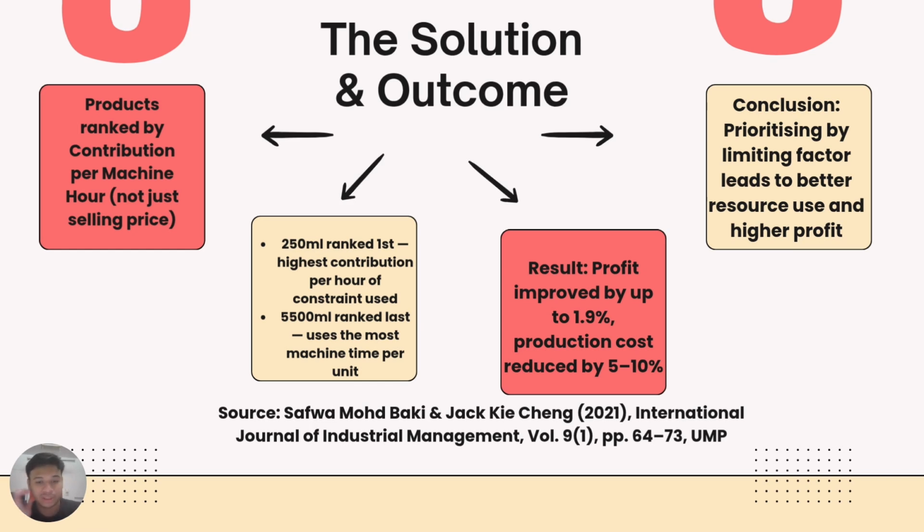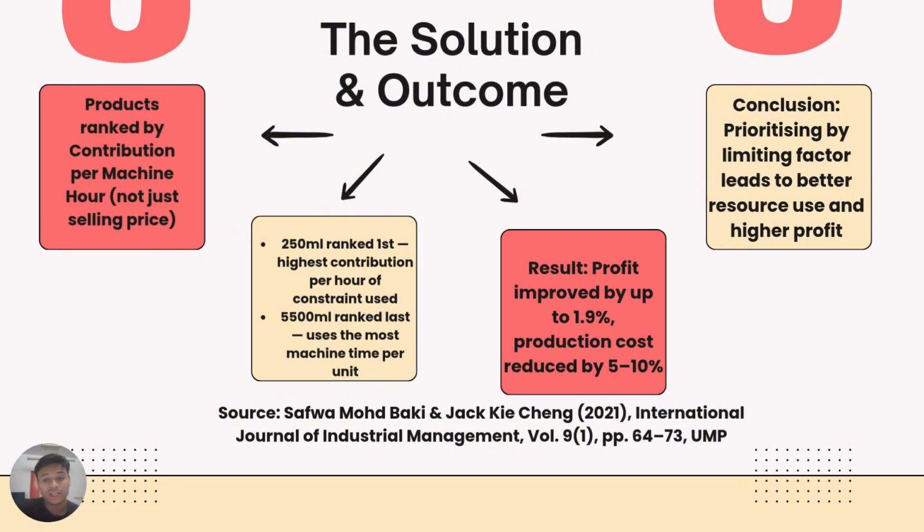So, the third slide is about the solution and the outcome. To address this problem, the management applied a linear programming model to determine the optimal product mix. The key principle used here aligns with what member 2 has explained, which is products are ranked based on their contribution per limiting factor, which in this case is contribution per machine hour.